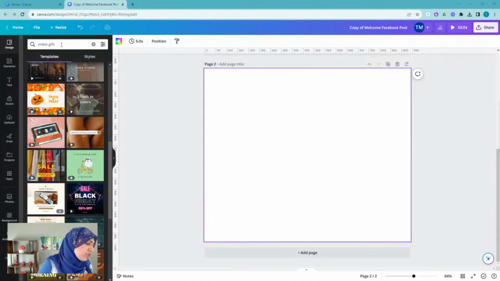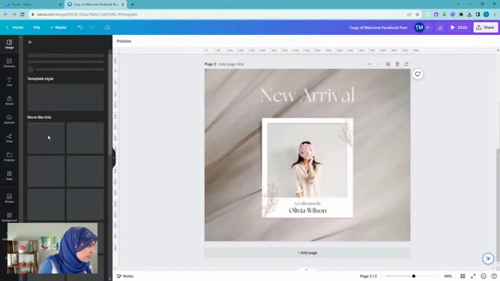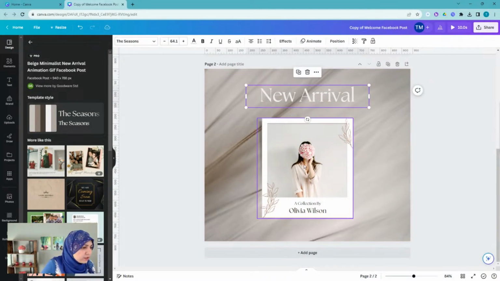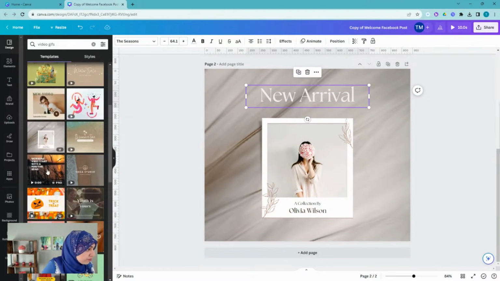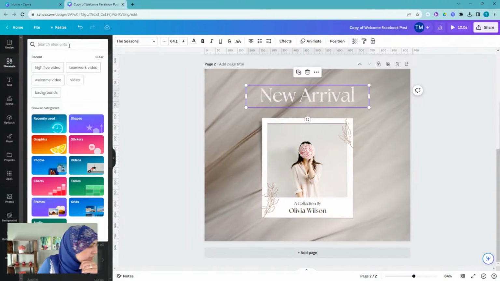Okay, so I am searching for video GIFs to get some inspiration. I'm actually liking this one. It does say it's a pro one, but it's cute. I'm liking it. All right, so do I have to include my own video? Not really. You can just find some short videos in here, depending on the message you're trying to create. So something I like doing is like, I don't know, teamwork, or I'm trying to think what else. I'm going to go back here and I'm going to say, what else could be good?